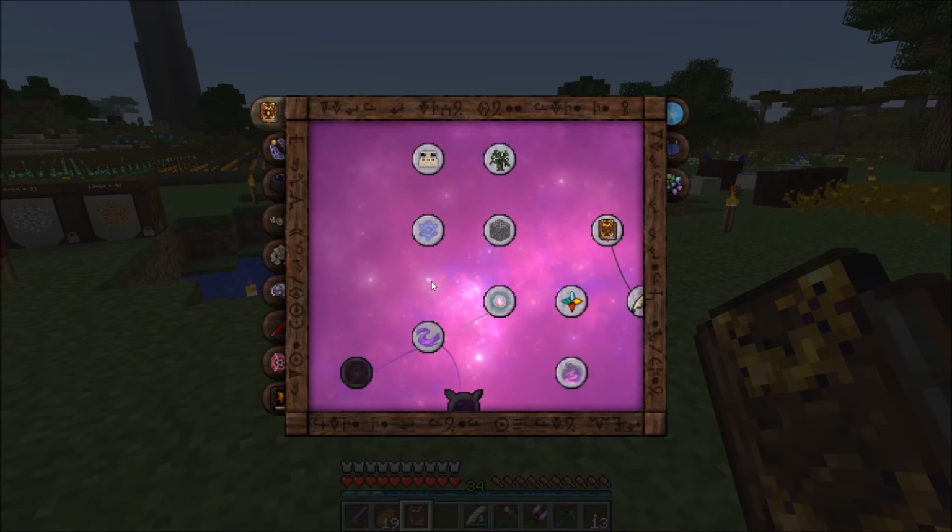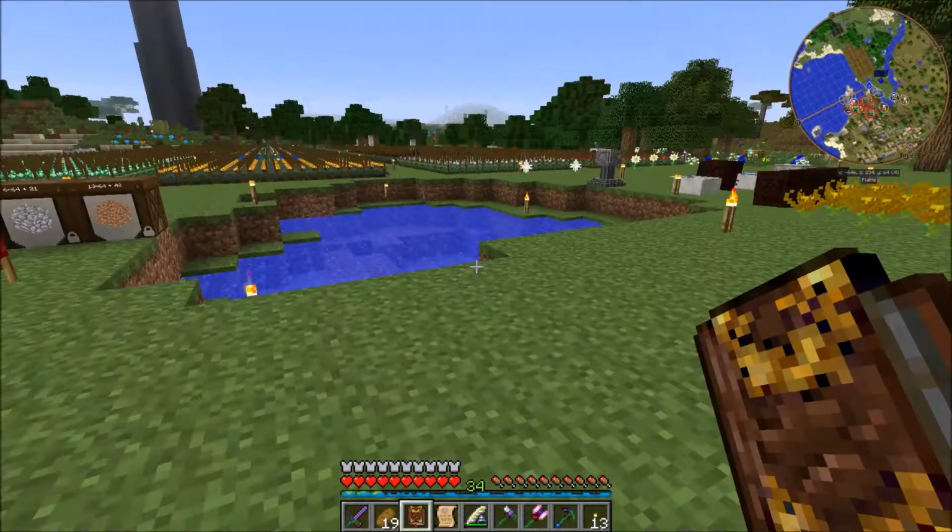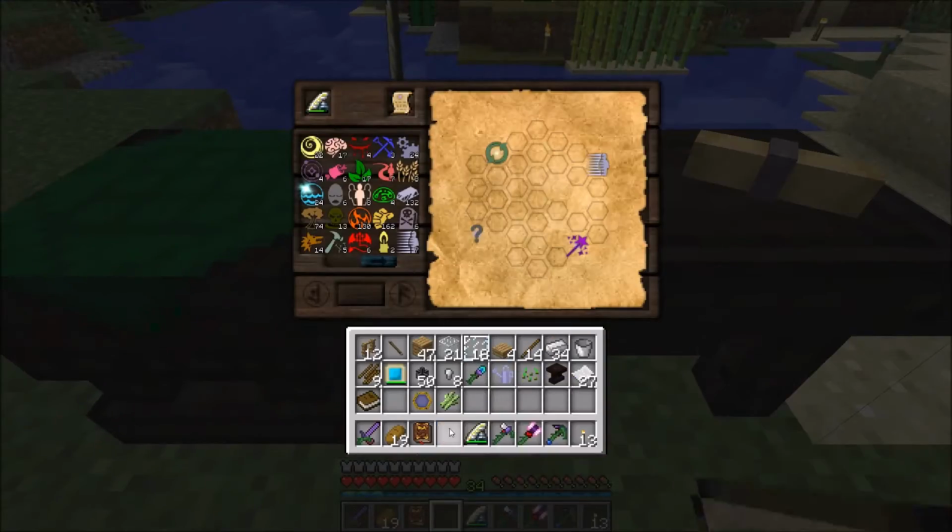We'll eventually progress a little bit here, so I guess we'll start talking about nodes. So I'm going to take that node. We're going to talk about nodes while I'm attempting to do this.